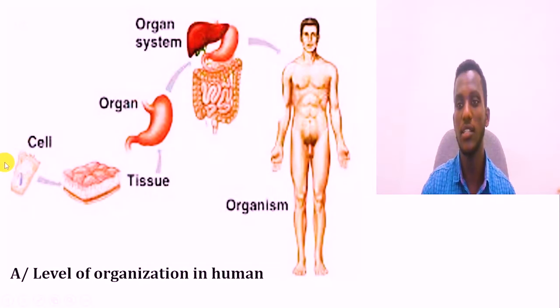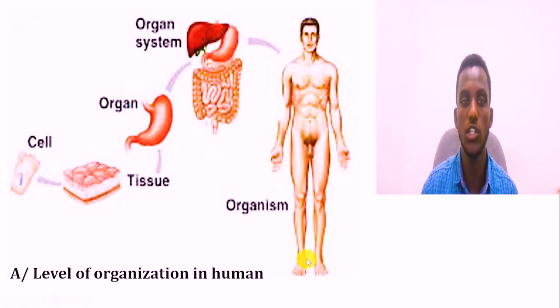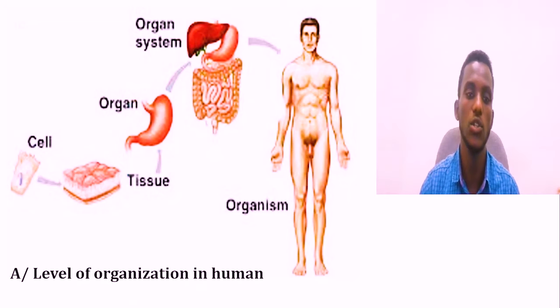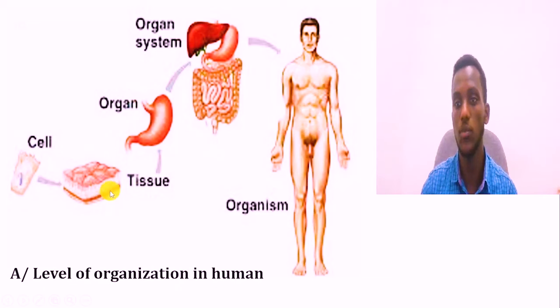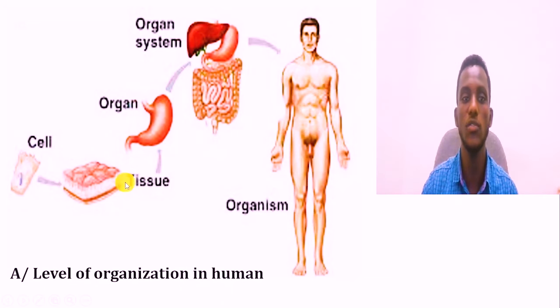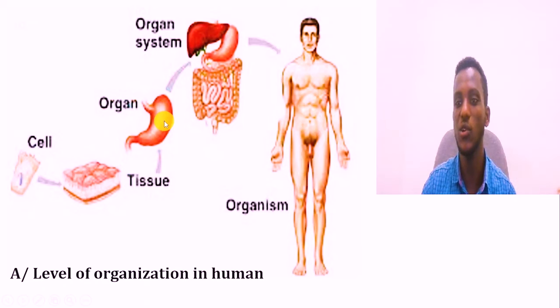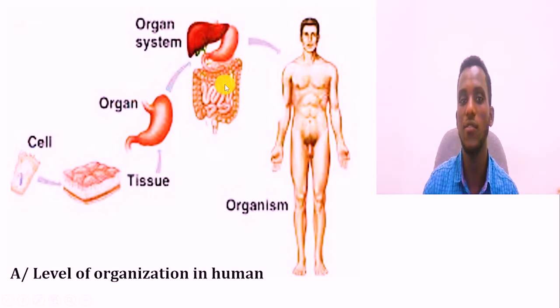ሴል ስንል በሰው ወይም ደግሞ human ላይ ሴል ስንል ምን ነው? maybe blood cell ሊሆን ይችላል፣ nerve cell ሊሆን ይችላል፣ epithelial cell ሊሆን ይችላል። and the groups of this cells can form tissue. ቲሹ ፎርም ያደርጋል። for example that is a muscle tissue. muscle tissue ከምንላቸው አንደኛው የቲሹ ፓርት ወይም ደግሞ that is the one types of tissue. and the groups of this tissue can form organ. organ ስንል እዚህ ጋር እንደምታዩት maybe kidney ሊሆን ይችላል፣ liver ሊሆን ይችላል፣ heart ሊሆን ይችላል። ስለዚህ this is just the organ. and the groups of these organs can form organ system.